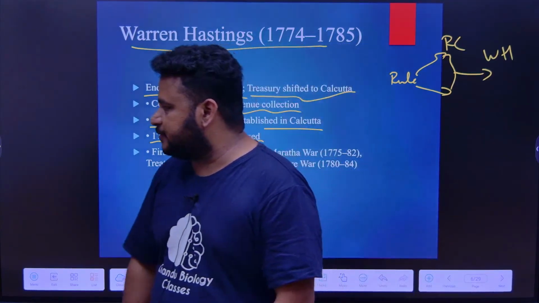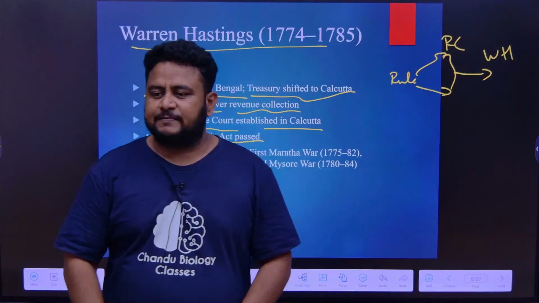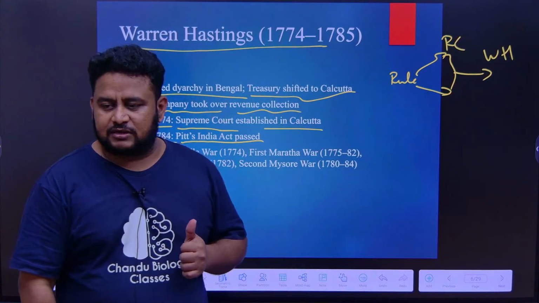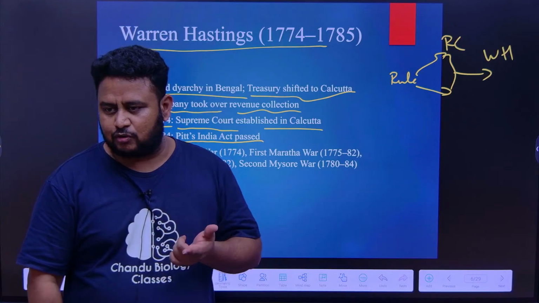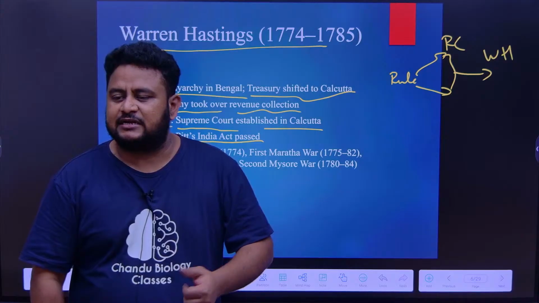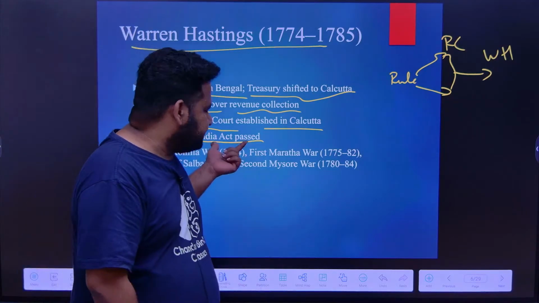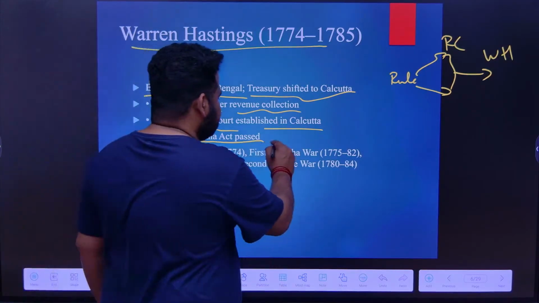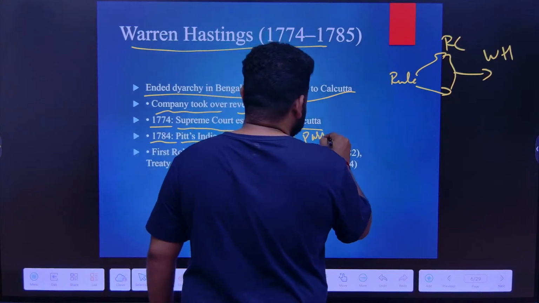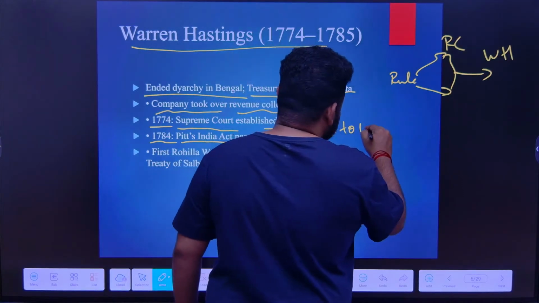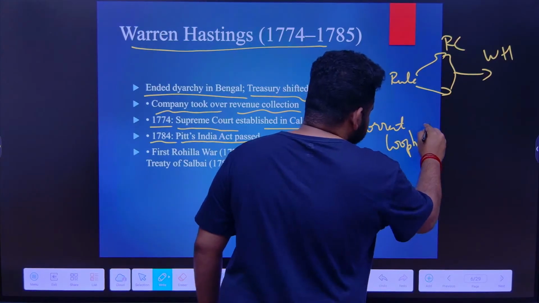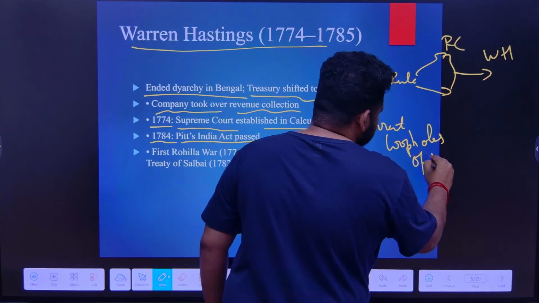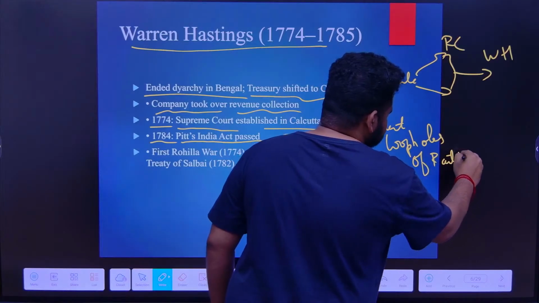When I talk about Pitt's India Act, you have to understand that the Regulating Act had certain loopholes or limitations. To correct that, Pitt's India Act was passed, to correct the loopholes of the Regulating Act of 1773.